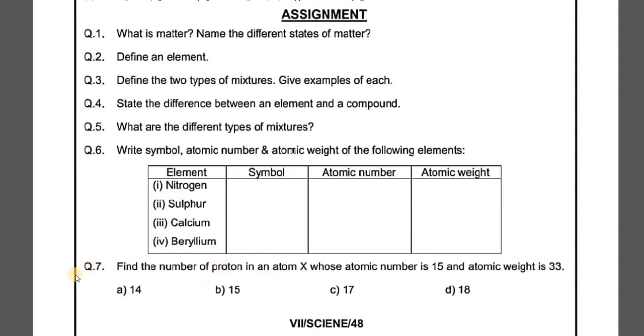Now, let's see question number 7. It says find the number of protons in an atom X whose atomic number is 15 and atomic weight is 33. If you recall the concepts I dealt with previously, the atomic number is the number of protons or the electrons present in a neutral atom. Since the atomic number is 15, the number of protons and electrons in this case will both be 15. So the correct option for question number 7 is option B, that is 15.